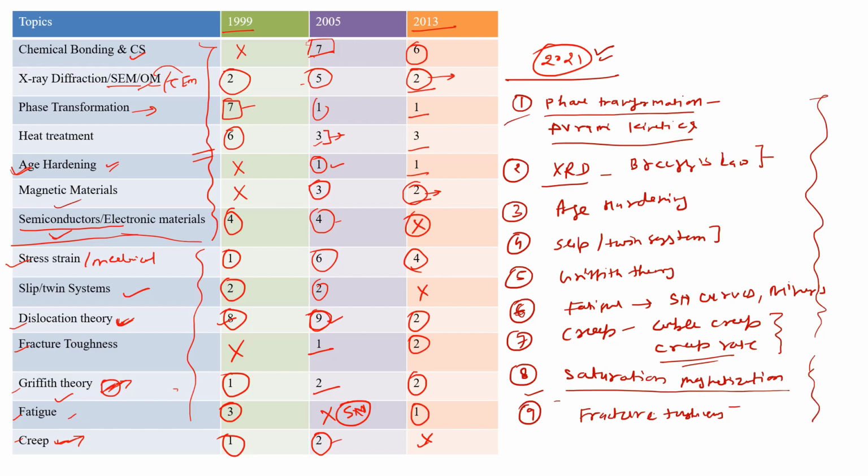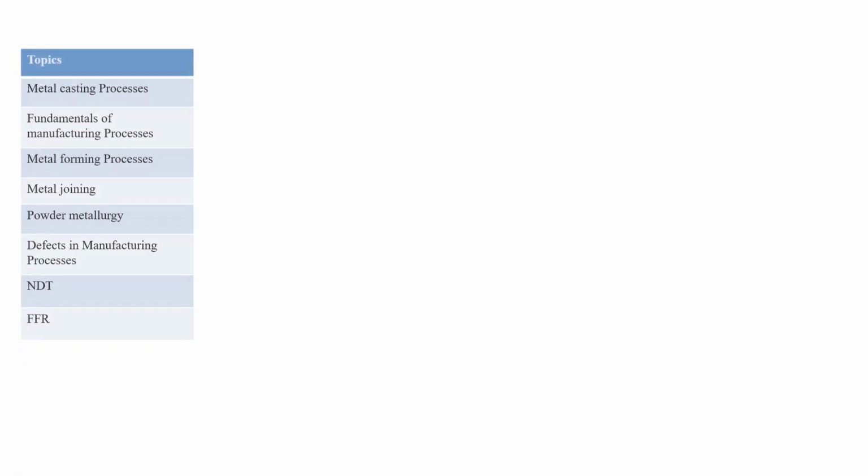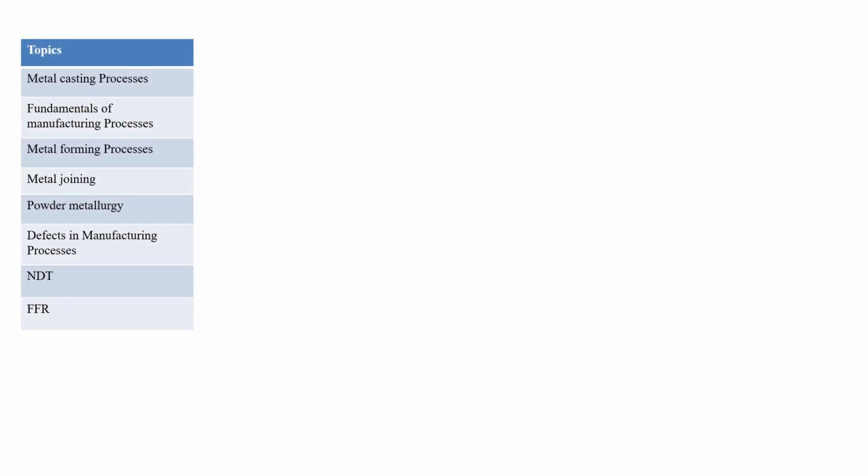Okay, so now we will see about manufacturing processes. The next section is the manufacturing section. As I told you in the previous video, metal casting is one topic, and fundamentals of manufacturing process will include all the fundamental things and miscellaneous questions. Metal forming process contains rolling, forging, extrusion, wire drawing, tube drawing, all types of questions. Metal joining contains welding and soldering, but mostly they will ask questions from the welding part.